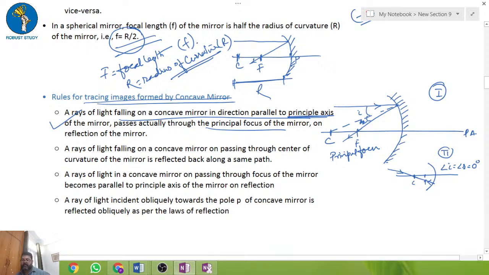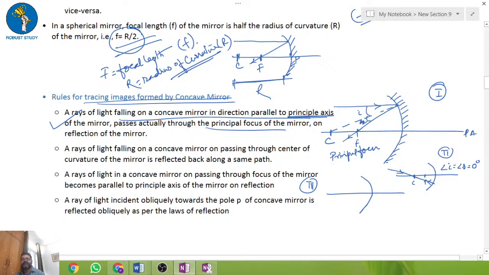Now the third one is just the reverse of the first. In the first case, if the ray is parallel to the principal axis, after reflection it will pass through the principal focus.